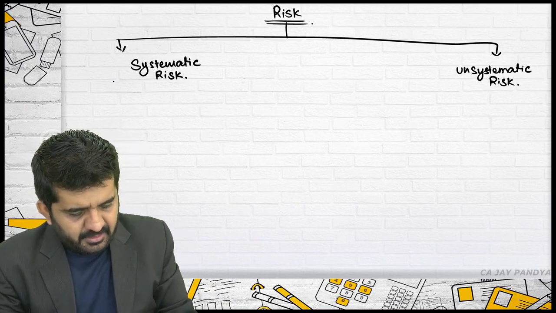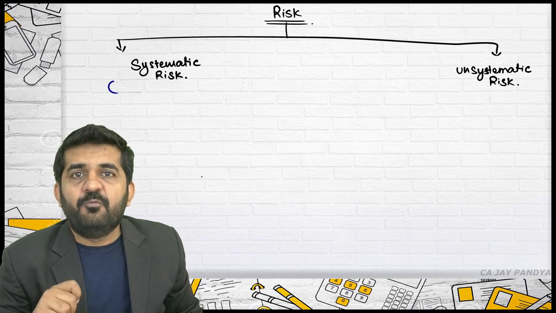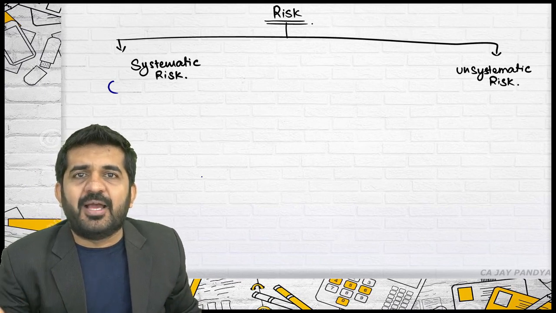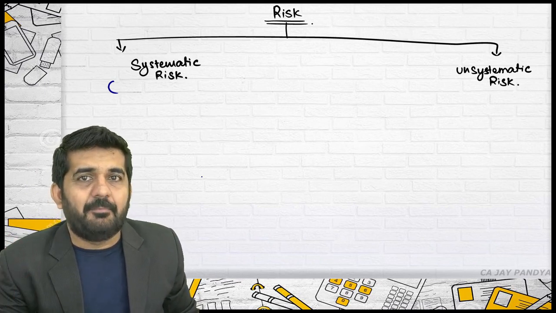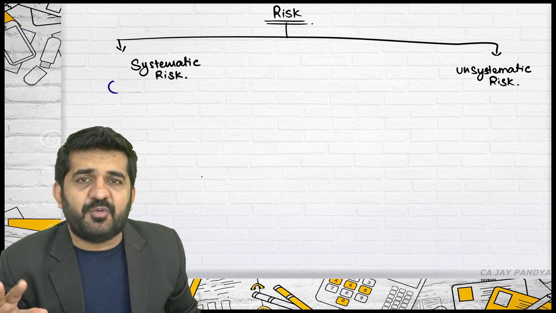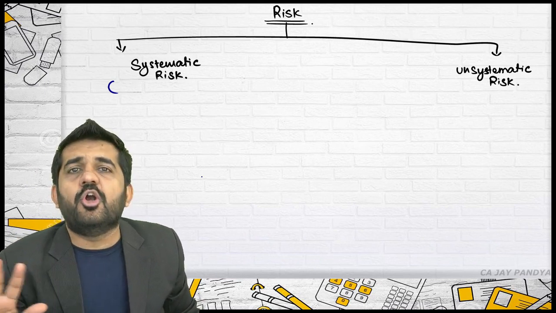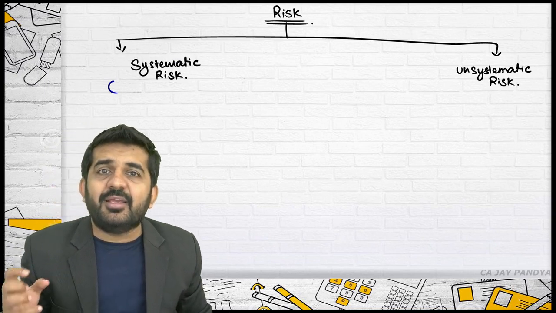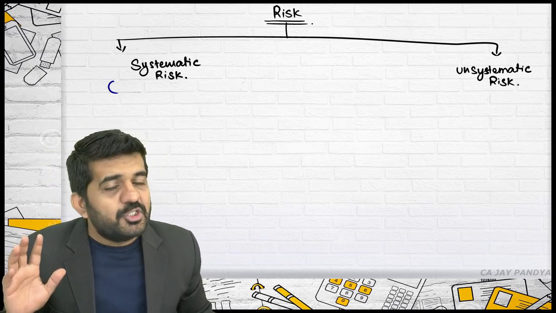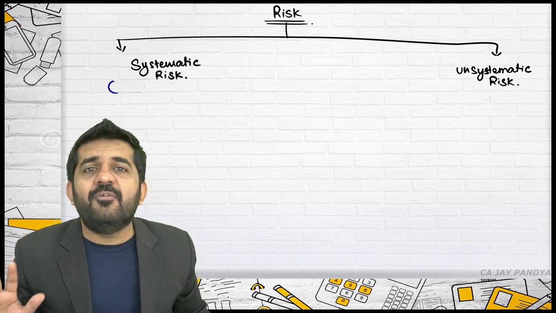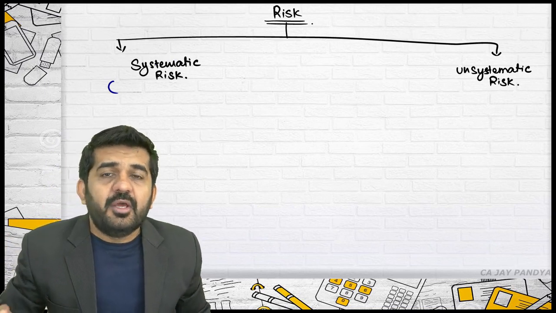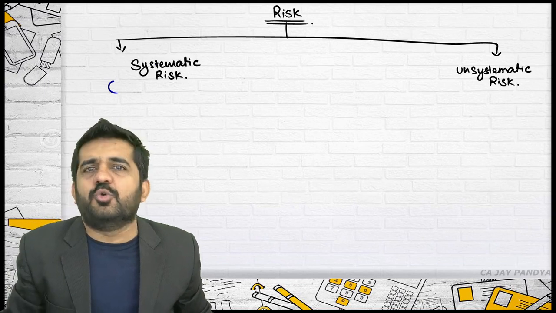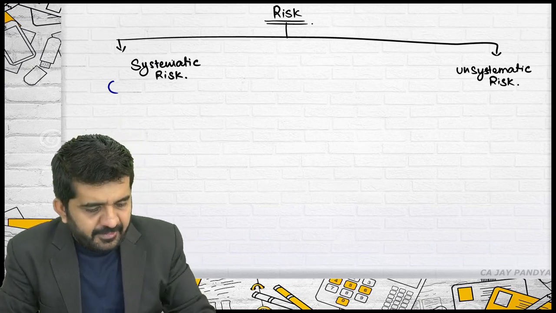Systematic risks are the risks which cannot be reduced by doing something, such as reducing them through diversification. They cannot be removed. They are inherent to the market, and you cannot do anything about them.